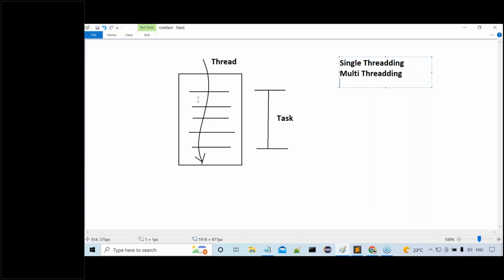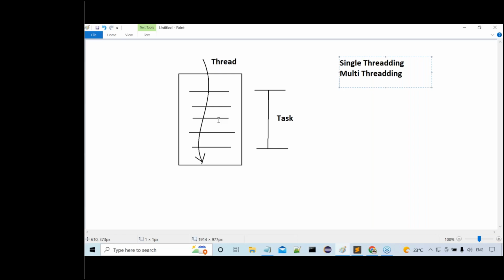Understand my point here. Here a program is available. Over this program, only one thread is executing at a time. After completion of one thread, the second thread will come and execute the program. After completion of the second thread, the third thread will come and execute, and after the third, the fourth thread. That means multiple threads are executing our program in a sequential fashion, one after another. One thread is executed completely. When one thread is terminated, then only the second thread is entering. When the second thread has executed our program completely, then only the third thread is coming.